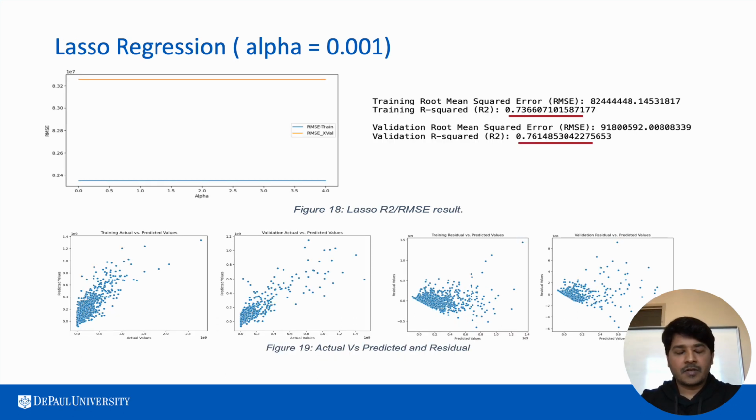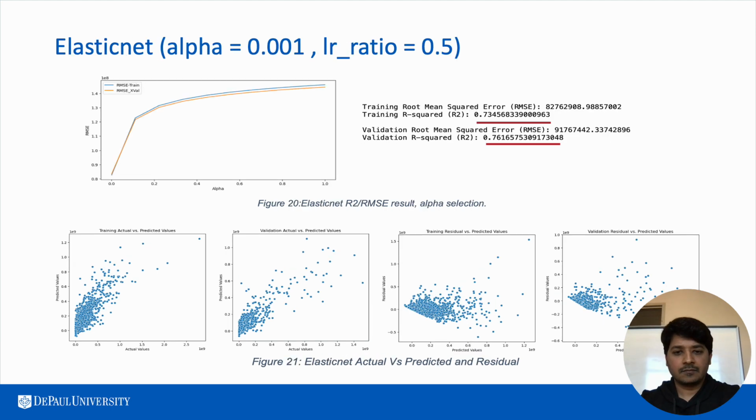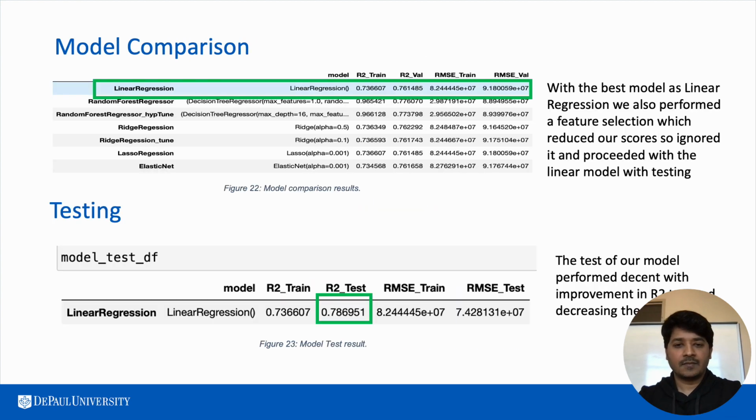As part of lasso regression, we found the optimal alpha is 0.001 and saw pretty much the same result as linear regression, with training R square 73% and validation R square 76%. With elastic net, we found our optimal alpha at 0.001. We took an L1 ratio of 0.5 and found pretty much a similar result to linear regression, with training R square 73 again and validation 76% again, and we also saw some randomness in the residual plots.